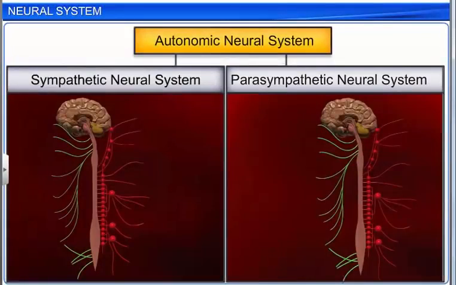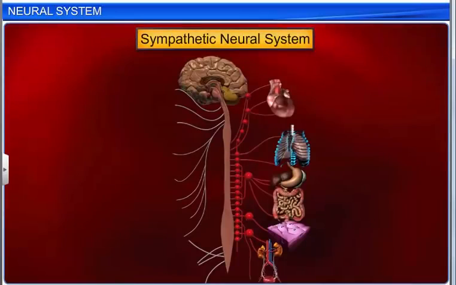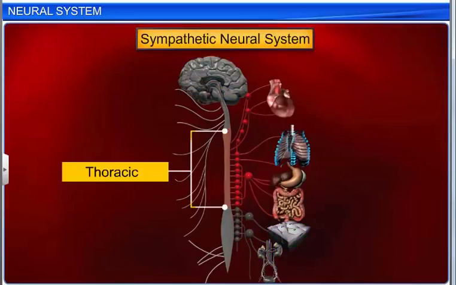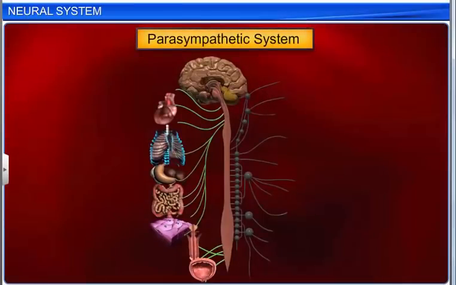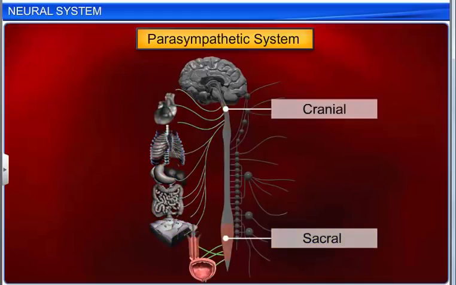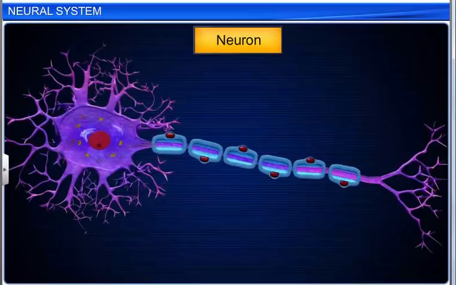The autonomic neural system is further classified into the sympathetic neural system and parasympathetic neural system. The sympathetic system comprises the neurons of the thoracic and lumbar regions. The parasympathetic system comprises the cranial and sacral neurons. Let's look at the structure and types of neurons now.